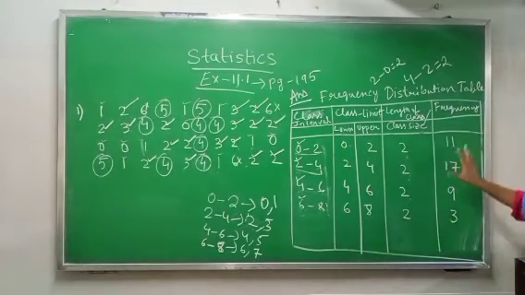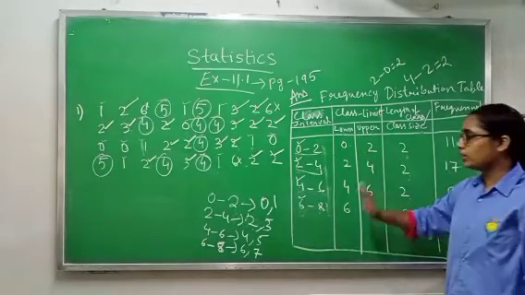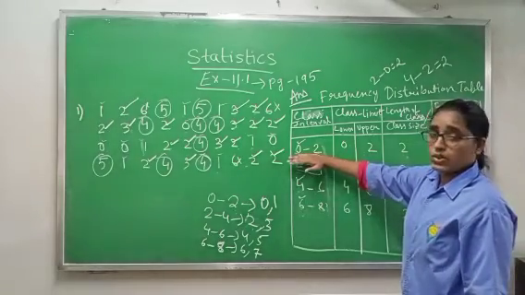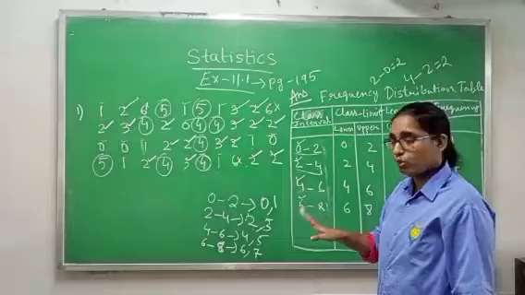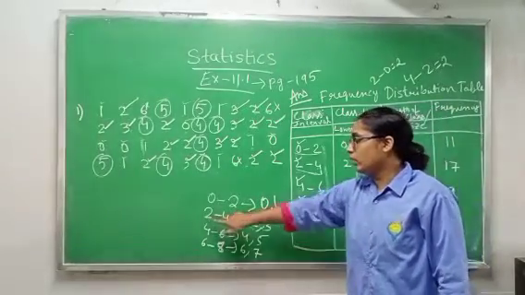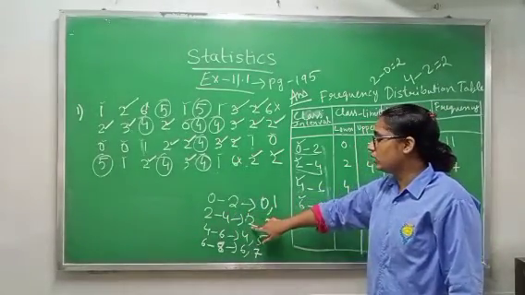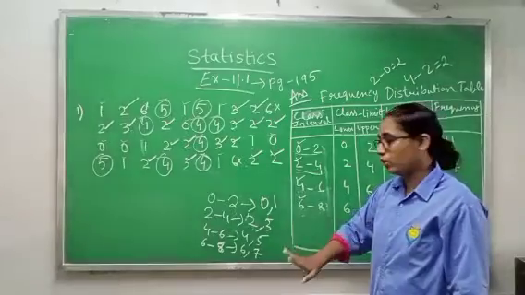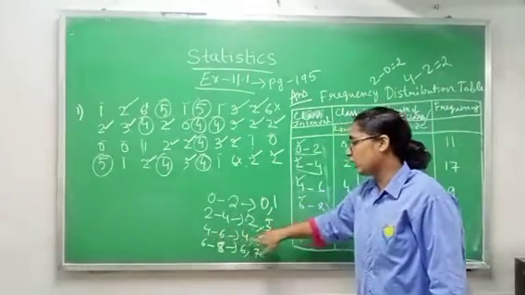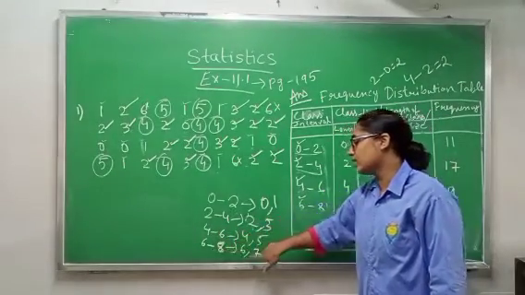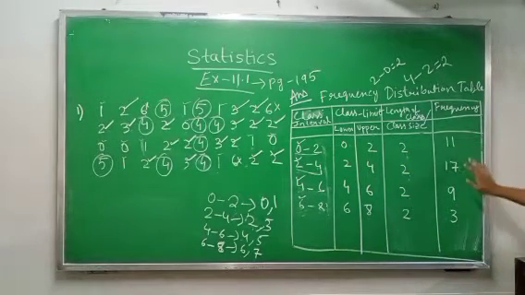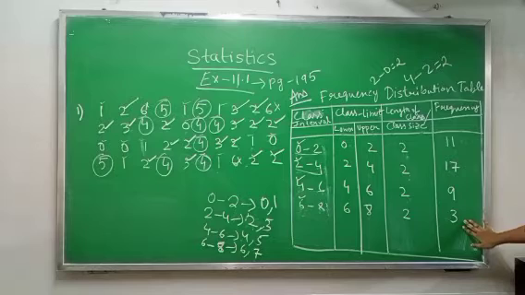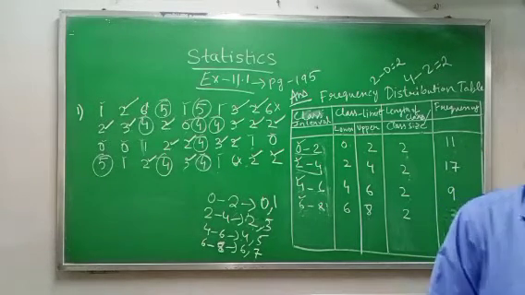Now how will you calculate frequency? When you are calculating frequency for class interval 0 to 2, you will count only 0 and 1 values. You will not count 2's value. When counting 2 to 4, you will count only 2 and 3's values. You will not count 4's value. 4 to 6, 4 and 5 values only. And 6 to 8, 6 and 7 values. When we count, we get 11, 17, 9 and 3. So this one is your answer. Complete this one.